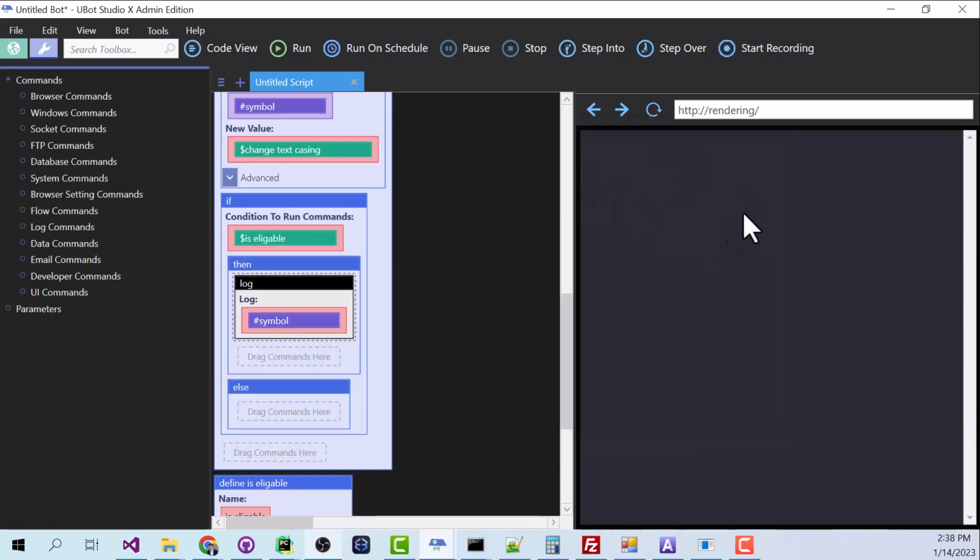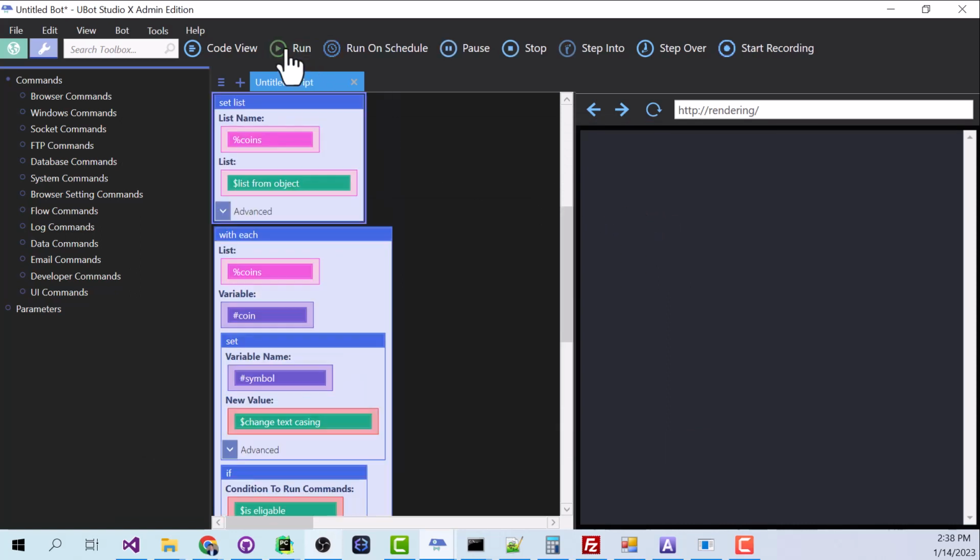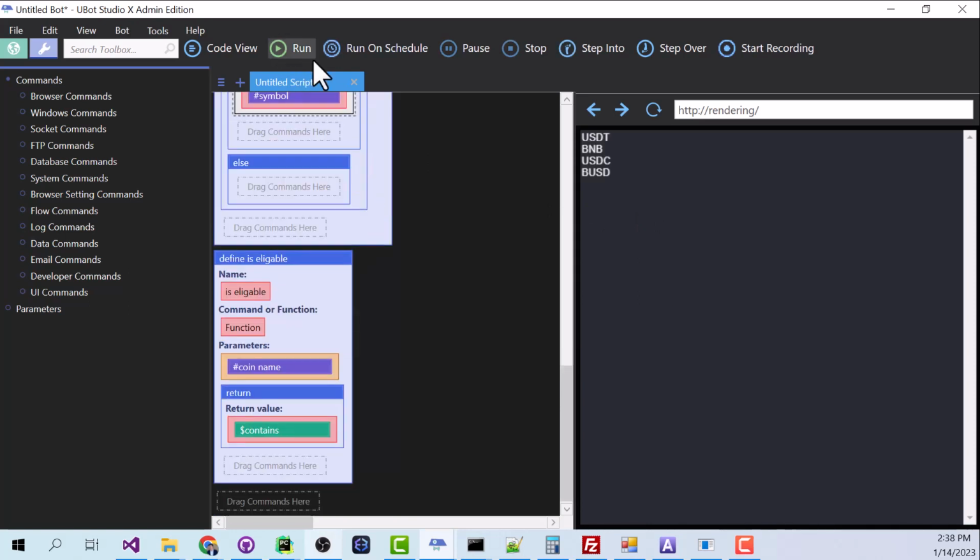And when I do that, it actually clears the log too. And that's just so that we can see this a little bit more clearly. So let's run this, and if everything works correctly, then it should print out the coins we want. But instead, it actually printed the coins that we don't want. So the reason is because we need to negate this.